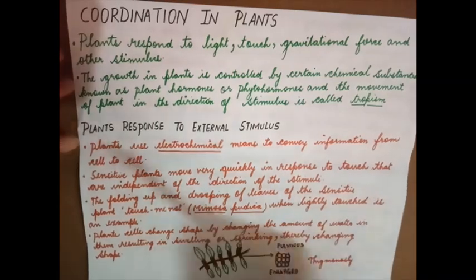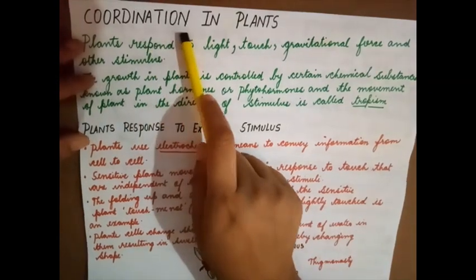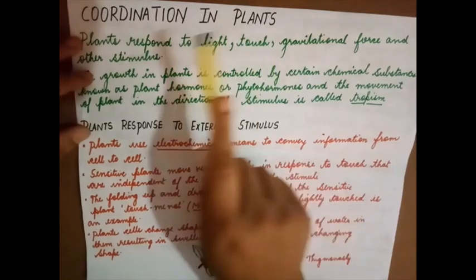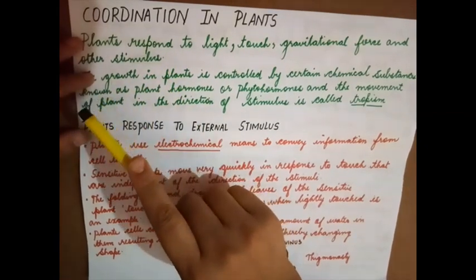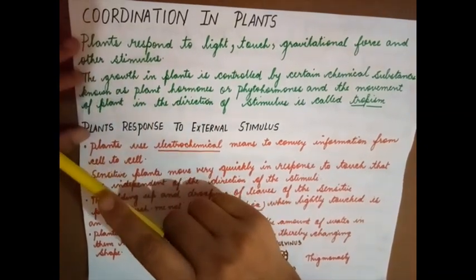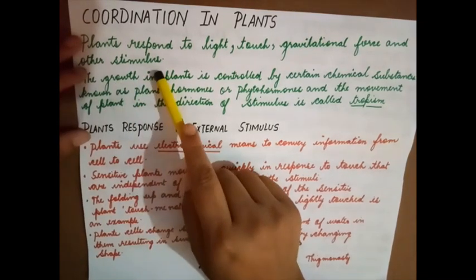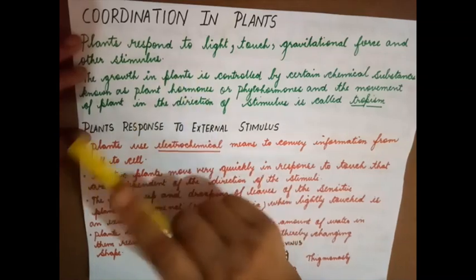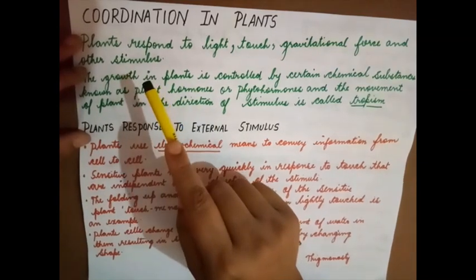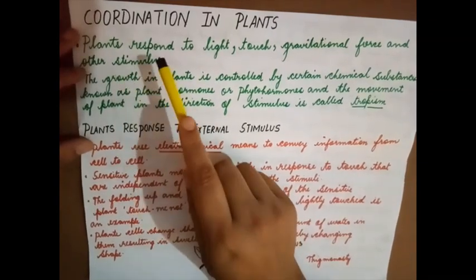Good morning, students. Today we will try to understand coordination in plants. In animals, the nervous system was responsible for control and coordination. Now let's try to understand what is responsible for coordination in plants.